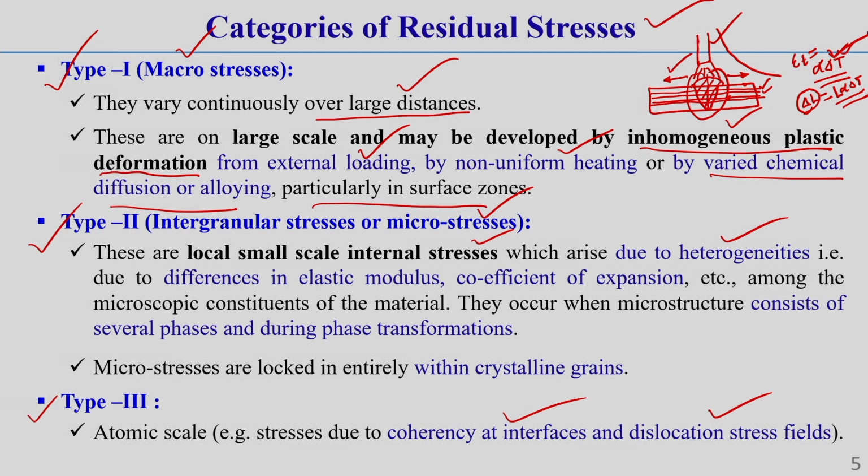A dislocation can be characterized by the distance and direction of movement it causes to atoms in the lattice, which is generally called the Burgers vector. That is very well known to you, I am not going into details. So it is also a crystallographic defect. Due to this crystallographic defect also, type 3 or atomic scale residual stress can develop. This you should keep in mind.